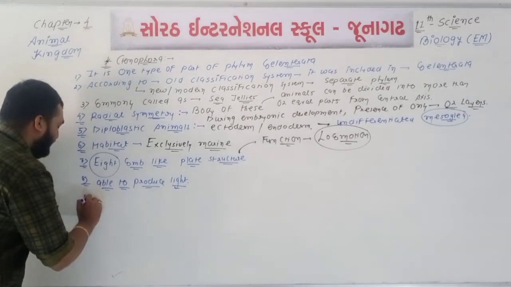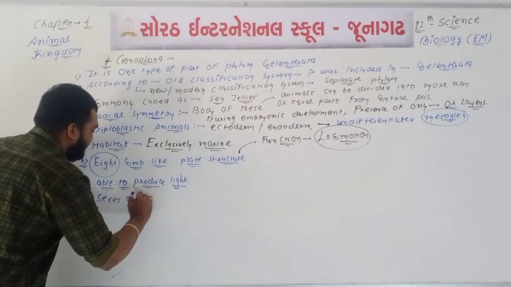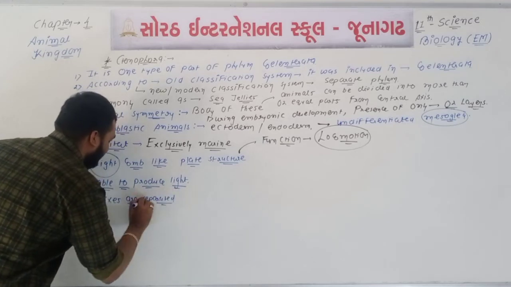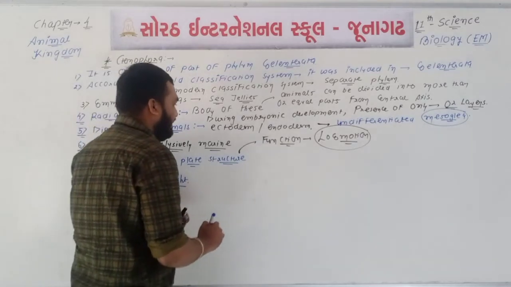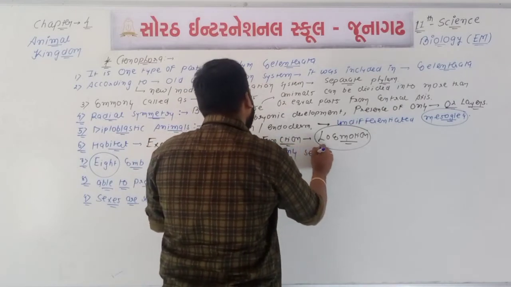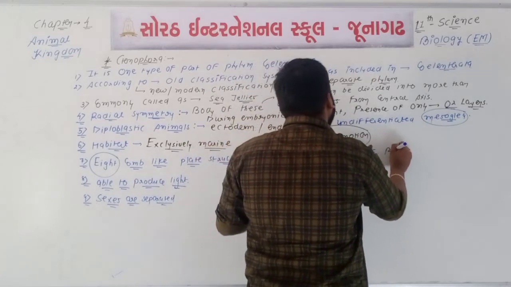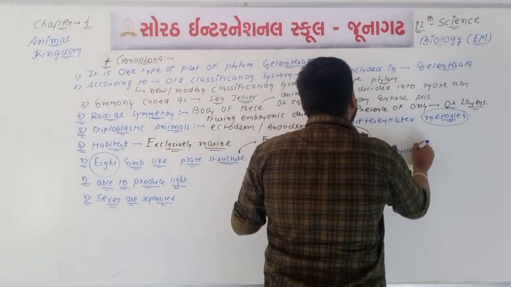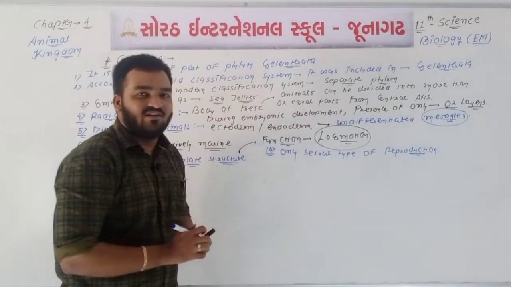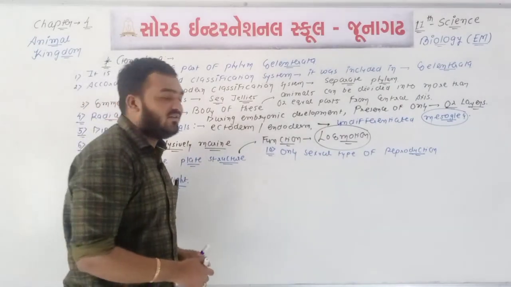Then point number 9, we can say that sexes are 100% separated. Point number 10, we can say that only sexual type of reproduction is found. Okay, only which type? Sexual type of reproduction is found. It means gametes will be formed, and after that fertilization will take place.